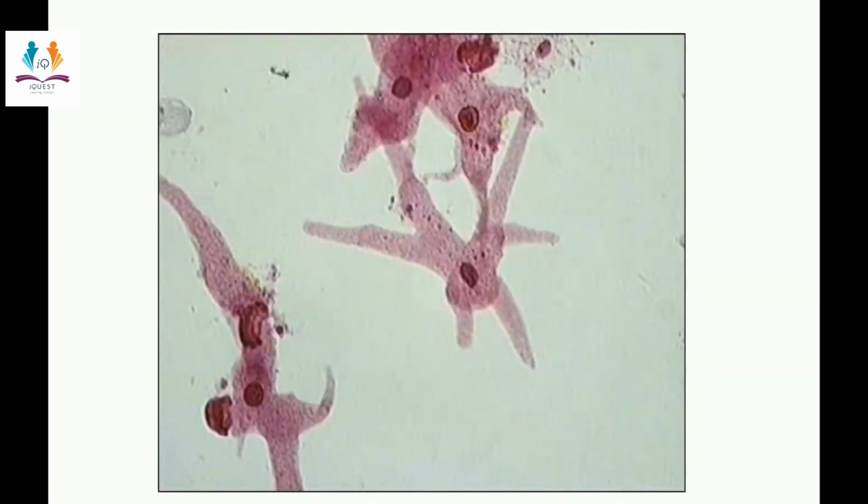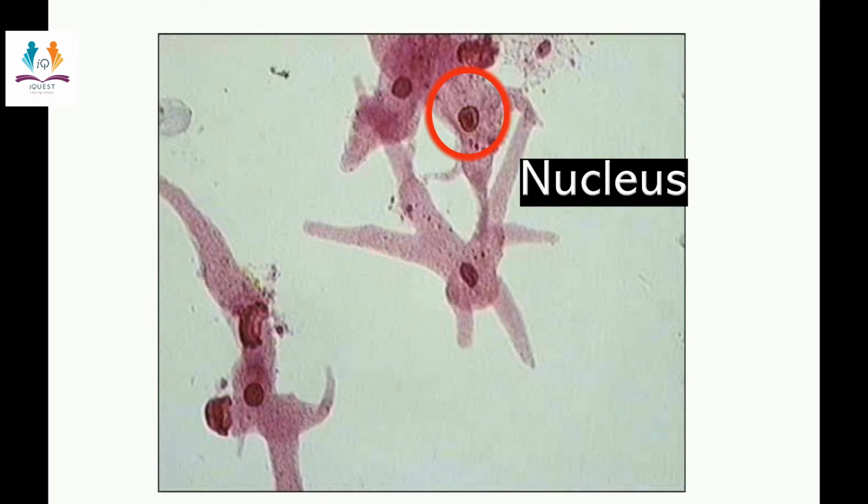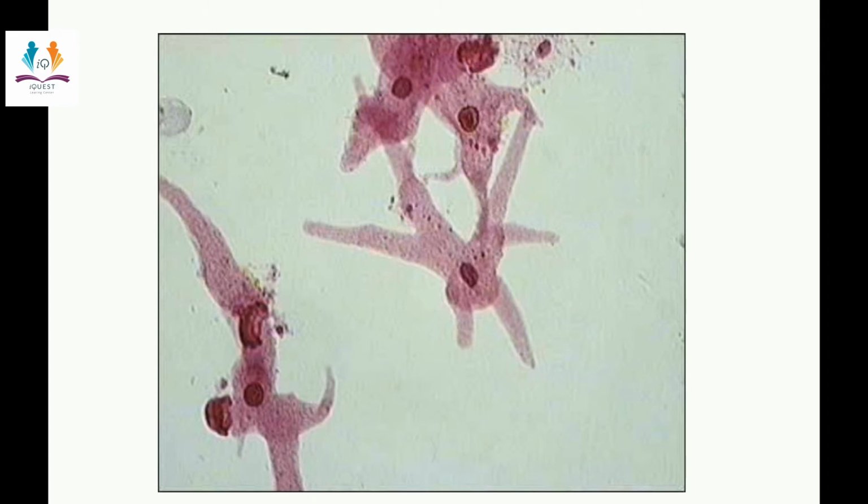This is the microscopic view of the slide which we have seen under the compound microscope. You can see so many amoebas with darkly stained nucleus present within them. Amoebae are eukaryotic organisms with the ability to reproduce by a process known as binary fission. All the amoebas which you can see in the picture have different shapes, as amoeba has the ability to change its shape.